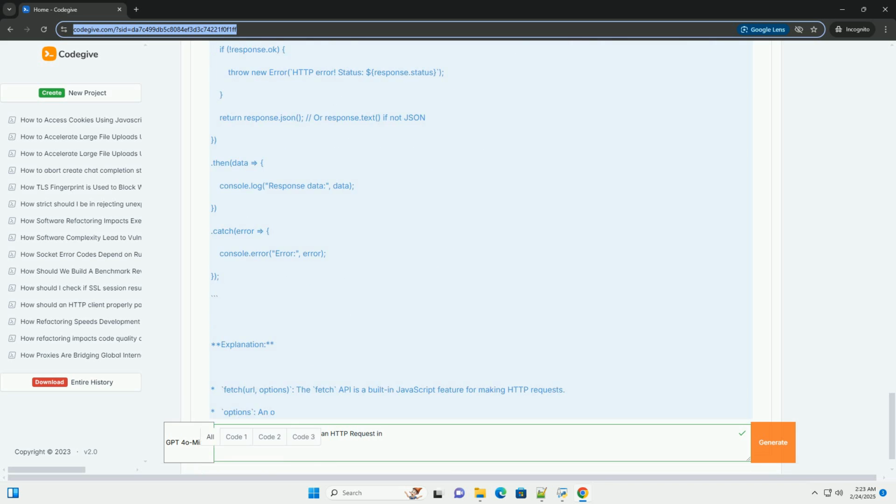client.DefaultRequestHeaders.Add(headerName, headerValue) adds a simple header. client.DefaultRequestHeaders.Authorization = new AuthenticationHeaderValue.